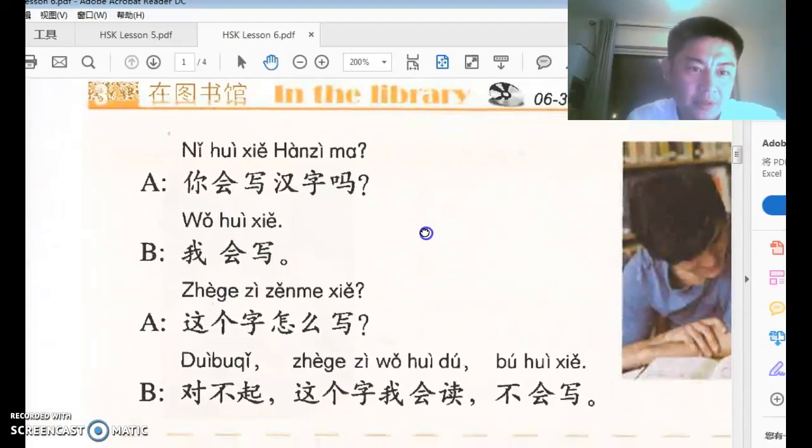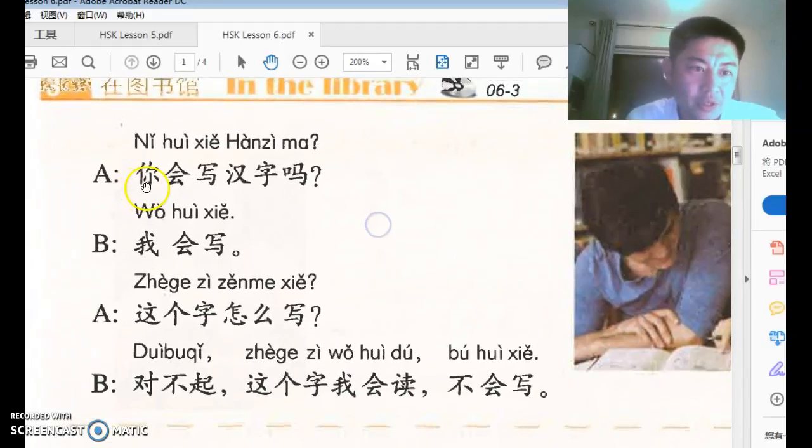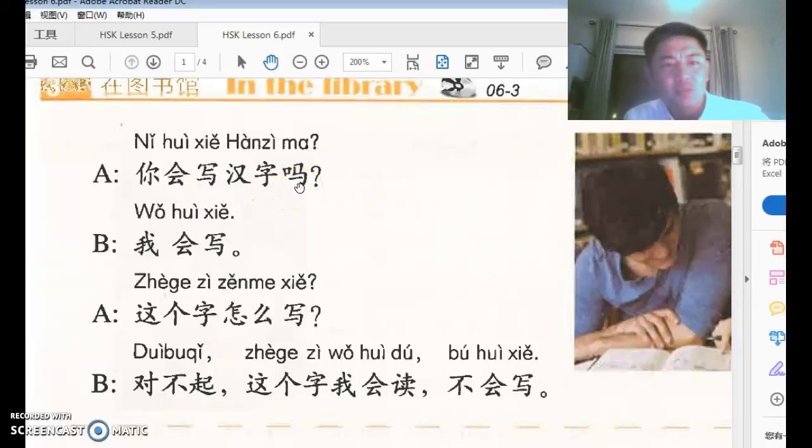Right, now, number 3, we have 你会写汉字吗? In Chinese, we don't spell Chinese words because we don't have letters. So we write Chinese characters. 写 is to write. 汉字, we talked about Han. That's the name of the ethnic group. It also can be translated into Chinese or Han Chinese. 字 is a Chinese character. Looks like the word 学, study, right? Missing 2 dots here. You add 2 dots here, it's study. Take away 2 dots, you have 字, 汉字, Chinese characters.